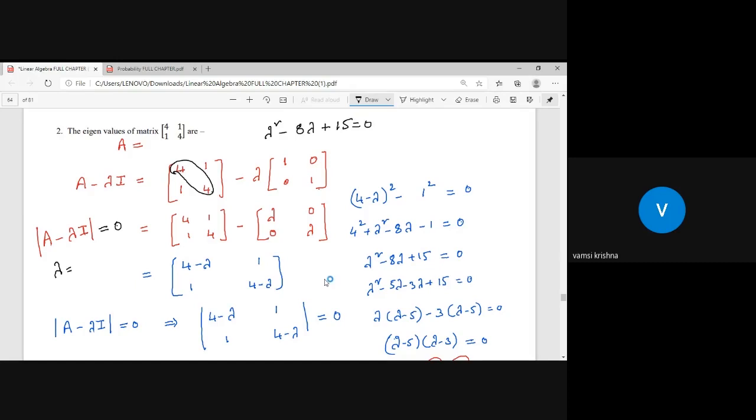So within one step, you will directly get the characteristic matrix without doing all this process. That is our computative approach.